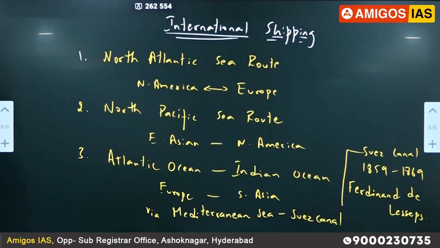So it reduces distance between Europe and India. So third route is Atlantic Ocean to Indian Ocean. Okay, right, fourth one.